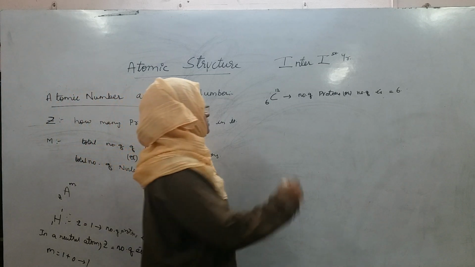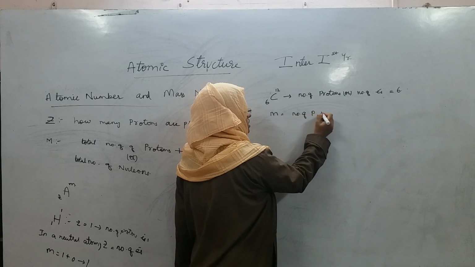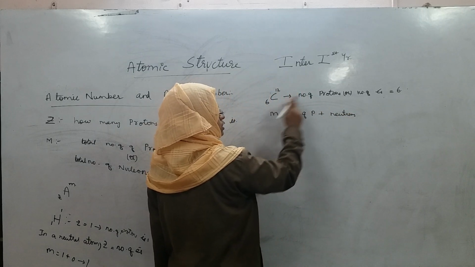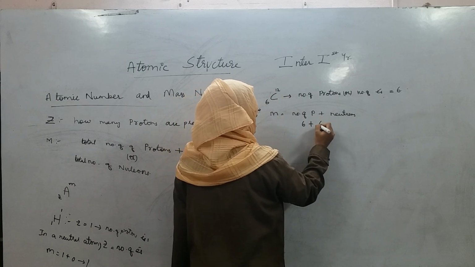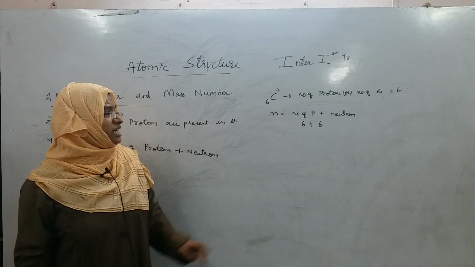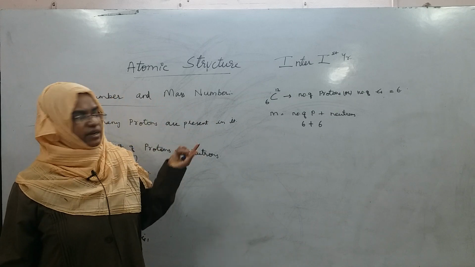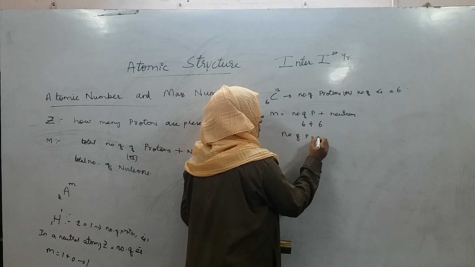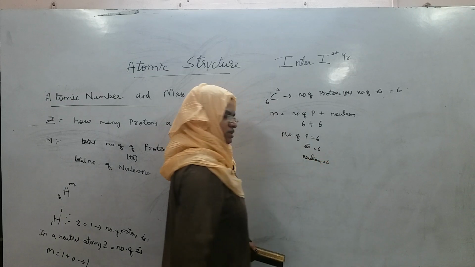Coming to carbon, what is the mass number of carbon? Number of protons plus neutrons is nothing but the mass number. How many protons did you already write? Number of protons is 6, and the leftover value is 6. That means carbon of relative abundance has 6 protons, 6 electrons and 6 neutrons. So the number of protons is 6, number of electrons is 6 and number of neutrons is also 6, right?